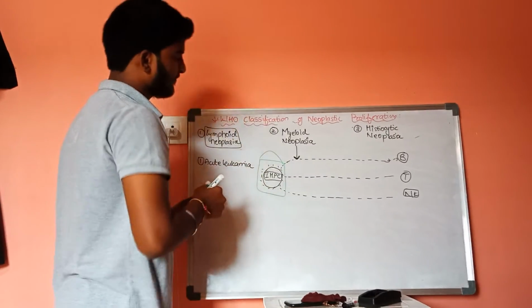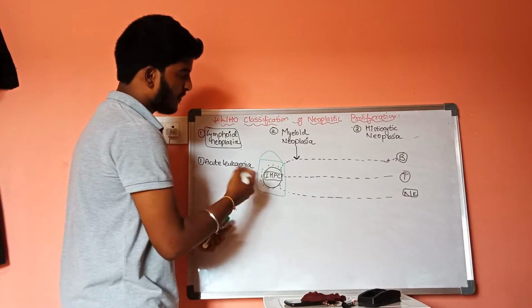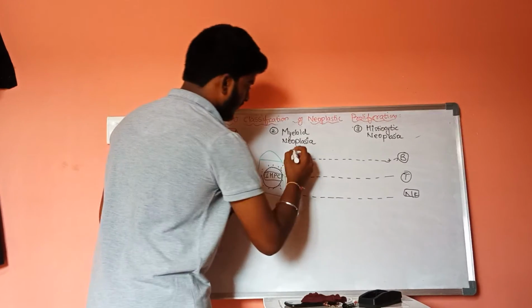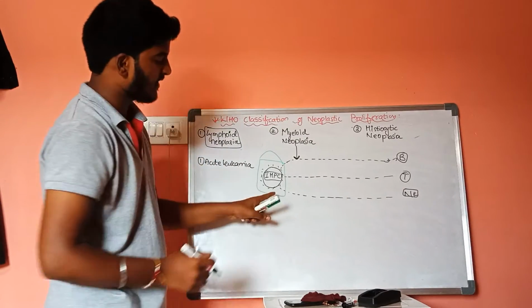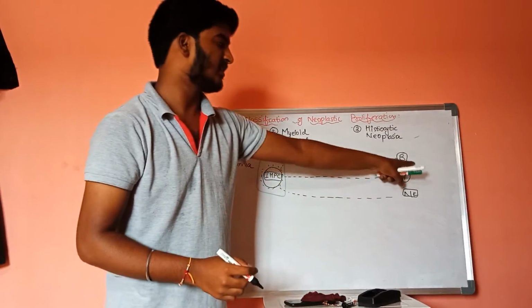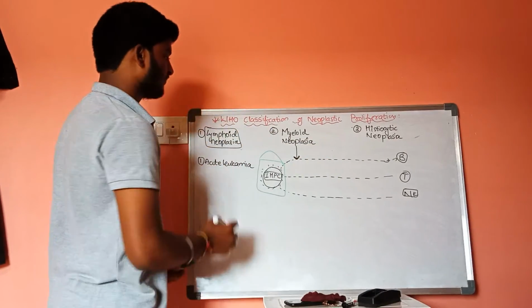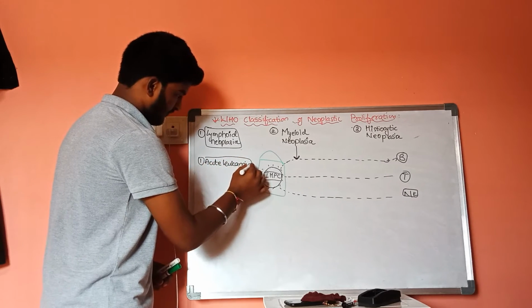In that case, the proliferation of immature cells will be more, but the number of mature cells will be less. As a result, it results in a condition called acute leukemia.